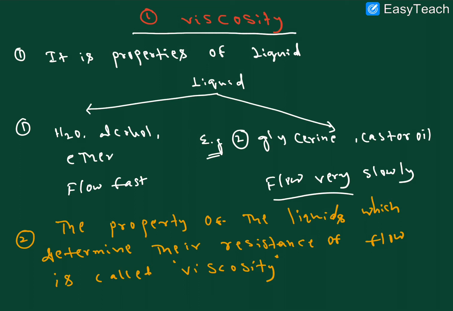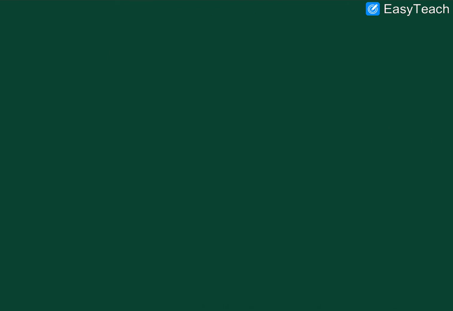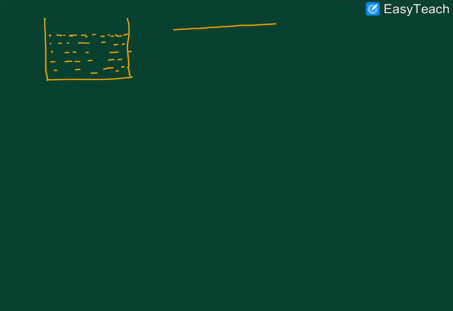I hope it is clear. What is viscosity? The property of a liquid which determines its resistance to flow is called viscosity. Let me explain very clearly in the next slide. For example, we can take a glass of water. Here we are taking the upper part of the water. This can flow very fast.